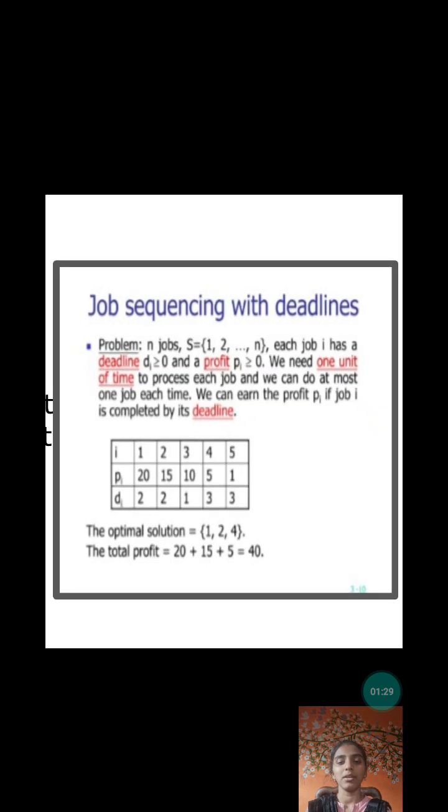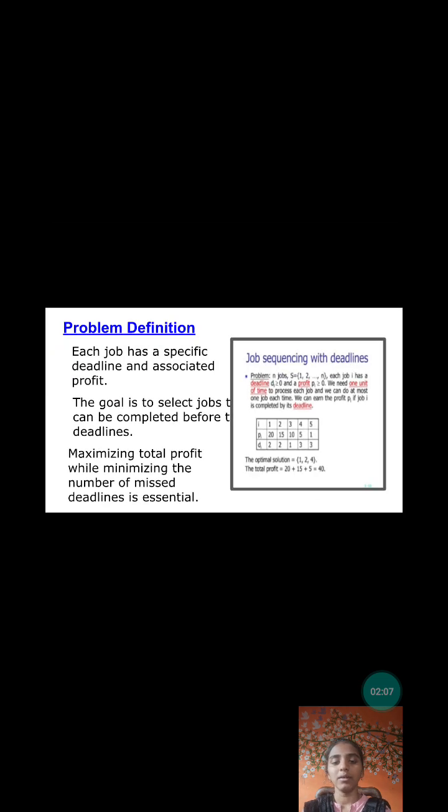Here is the given example. The problem is given n jobs, i equal to 1 to n. Each job i has a deadline di greater than or equal to 0 and a profit pi greater than or equal to 0. We need 1 unit of time to process each job and we can do at most 1 job at a time. We can earn the profit pi if job i is completed by its deadline. Here i is 1, 2, 3, 4, the profits are 20, 15, 10, 5, and the deadlines are 1, 2, 2, 1, 3, 3.